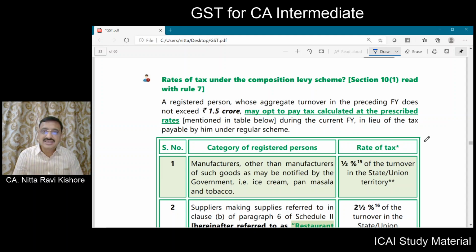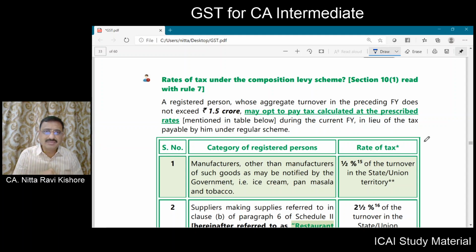Under section 10, the prescribed rate is 1% for manufacturers other than certain notified goods, 2.5% for hotel services, and that is for schedule 2 para 6, wherein you have a reference to the supply of food and drink at a hotel.